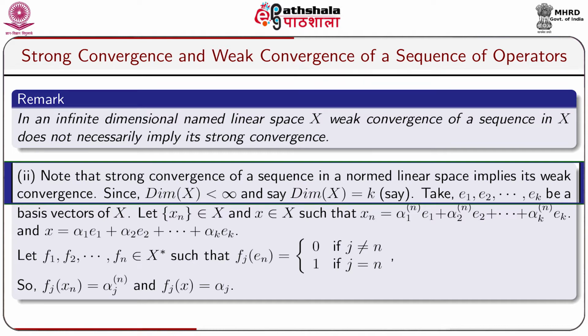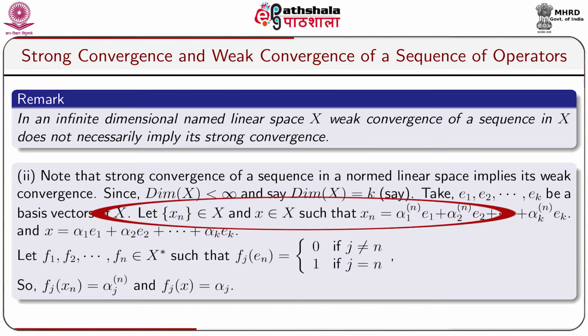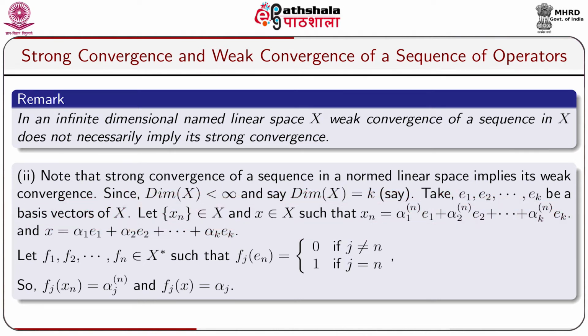Since the dimension of X is finite, say dimension of X equals k, take e1, e2, ..., ek to be basis vectors of X. Let xn belonging to X and x belonging to X be such that xn equals alpha 1n e1 plus alpha 2n e2 plus ... plus alpha kn ek, and x equals alpha 1 e1 plus alpha 2 e2 plus ... plus alpha k ek.